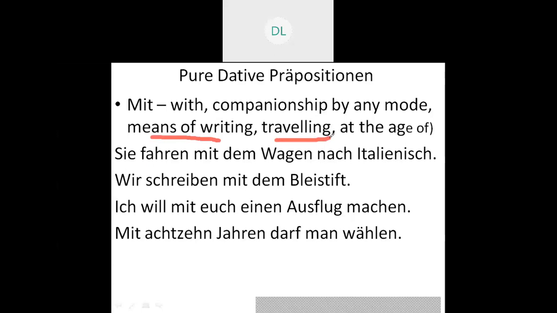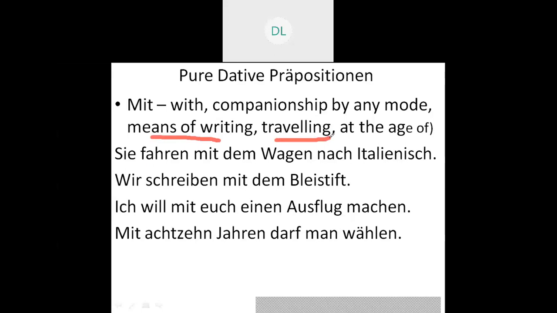Or there is something like peers. You don't have a senior and a junior. You both are working at the same level, or you are both playing at the same level. When I say the child plays with a friend or with a brother or with the father, they are playing at the same level. So the preposition I'll be using is mit, that means means of writing, means of traveling, and means of companionship.